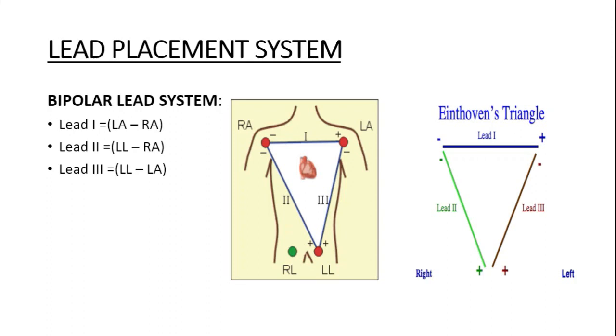Here the three leads are placed at the left arm, right arm, and the left leg, and there is a different potential at each end, as you can see. The equation that is given there is known as the Einthoven equation, and he also told us that lead 1 plus lead 3 will result in lead 2.